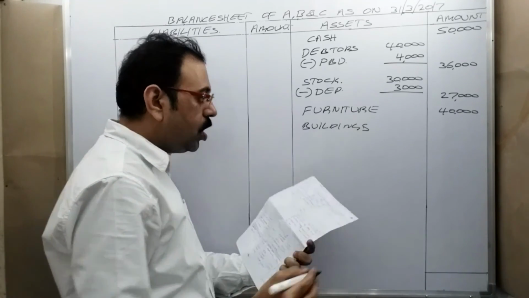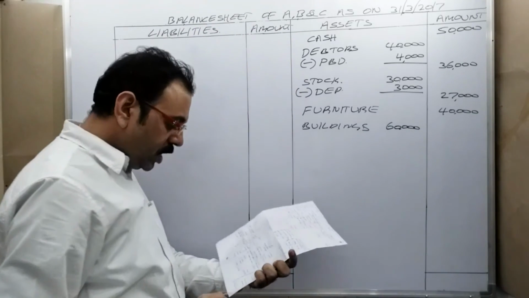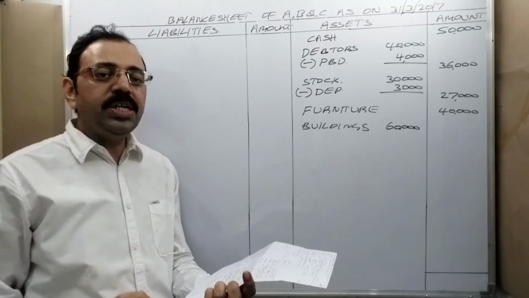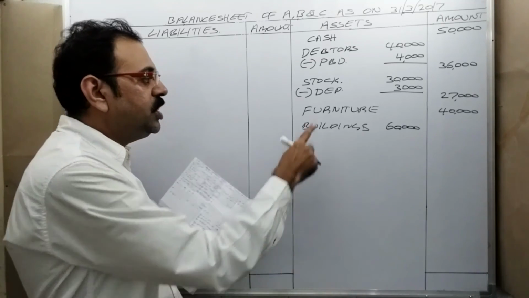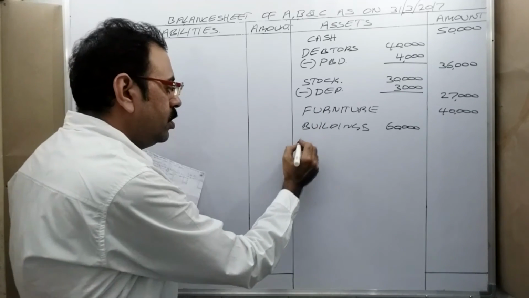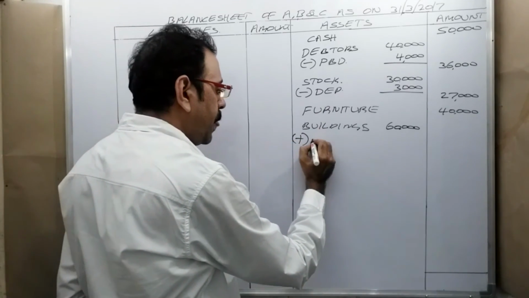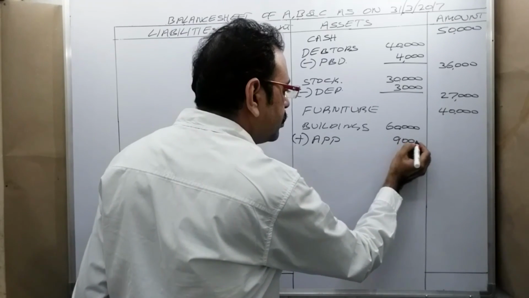So the amount in inner column is 60,000 rupees. And what is it giving? There is an appreciation on building of 9,000 rupees. Depreciation we should deduct. Appreciation we should add, plus appreciation.